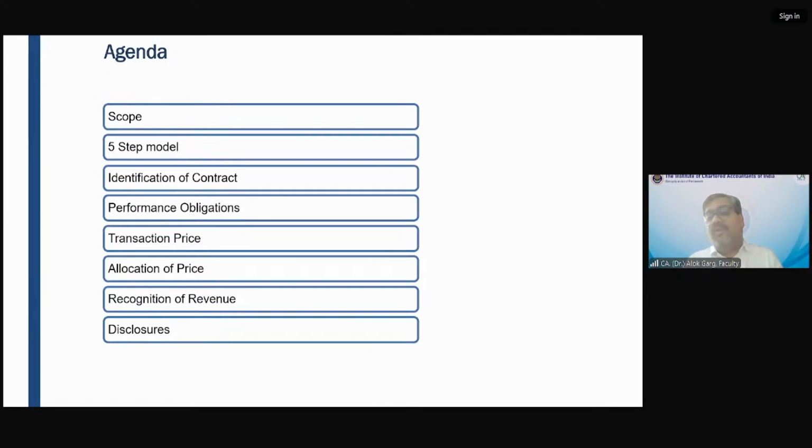It could be variable consideration or fixed consideration. We will discuss the concepts of fixed consideration, variable consideration, volume discounts, warranties, etc. in the case of transaction price.